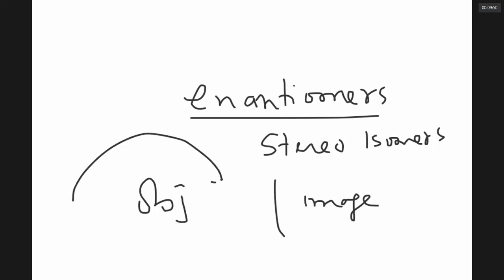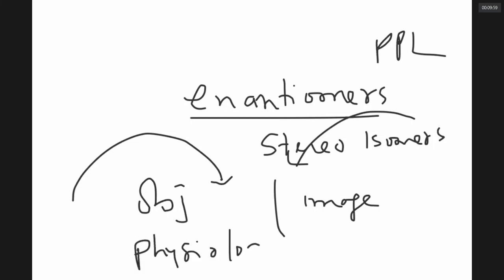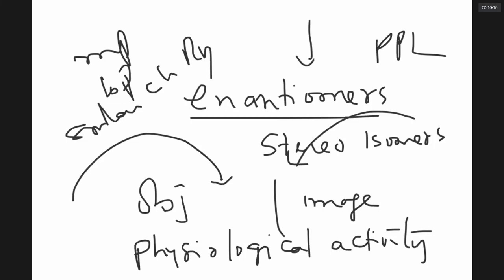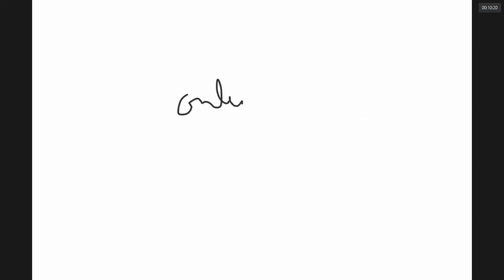They differ in the direction they rotate plane polarized light. They also differ in physiological activity in living organisms. But they have the same melting point, same boiling point, and similar chemical reactions. Enantiomerism is shown by all compounds which have only one chiral carbon.